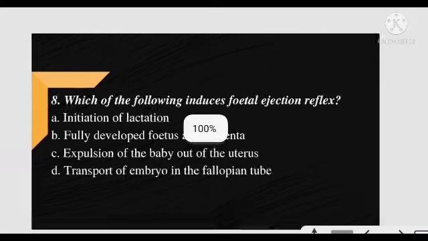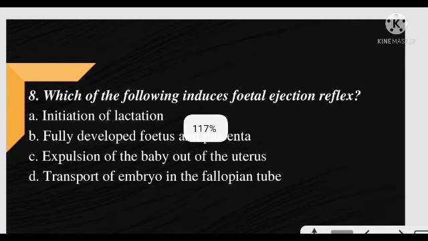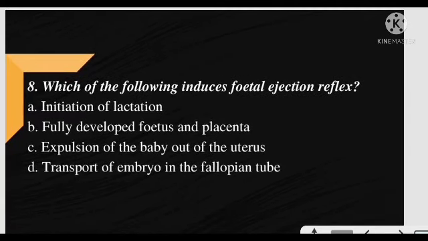Means, which of these generates the fetal ejection reflex? And the correct answer is option B. Easy question. Also a PYQ question. It is induced from fully developed fetus and placenta. Next question.